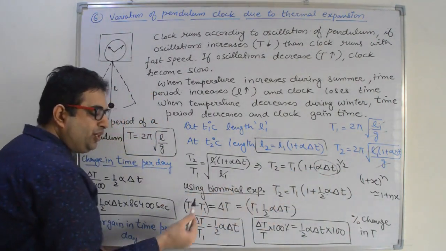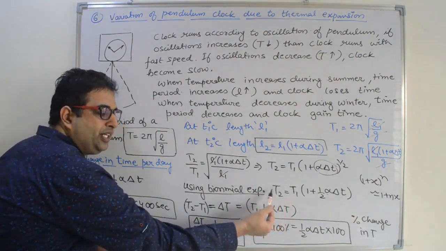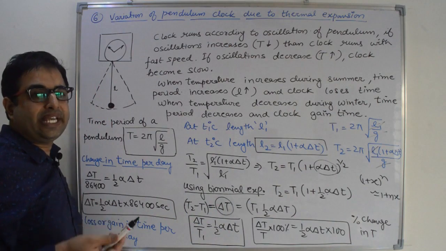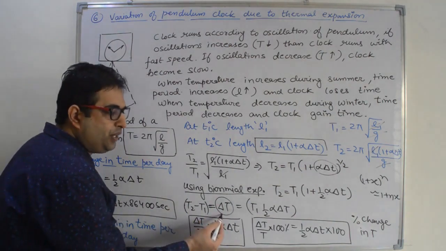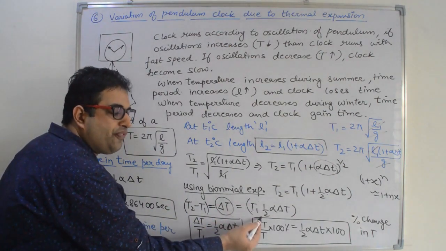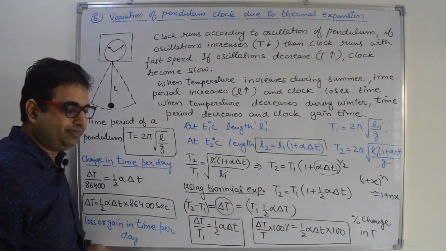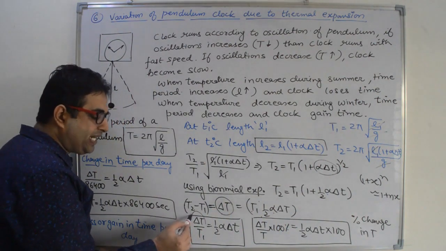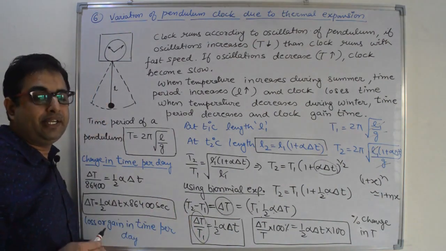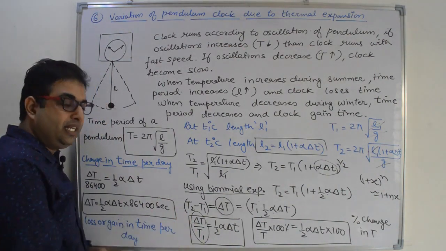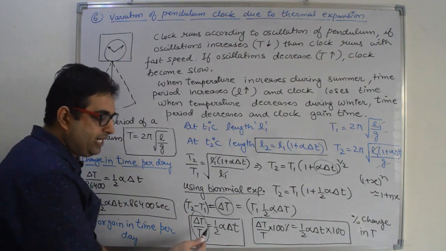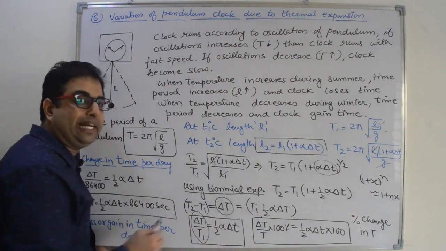Now what is the value of T2 minus T1? T2 minus T1 is the difference in time period, or change in time period, that is equal to T1 into half into alpha into delta T. Now delta T divided by T1 is the fractional change in time period. You have to remember this formula. Delta T by T1 is the fractional change in time period and its value is half alpha delta T.